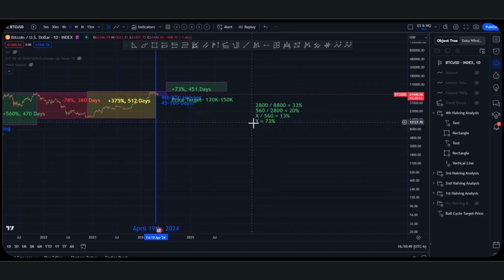And now this is where a little bit of algebra comes into play, right? We don't know this number. This is what we're trying to figure out, right? We're trying to figure out where the price target is.